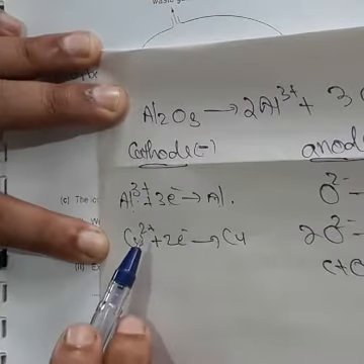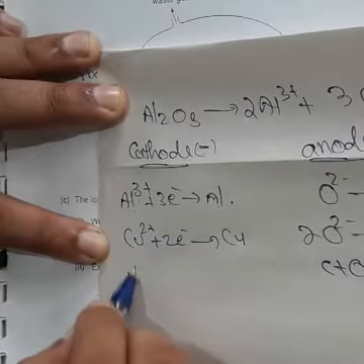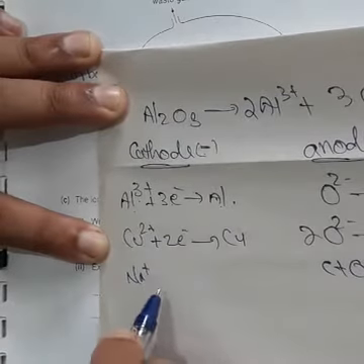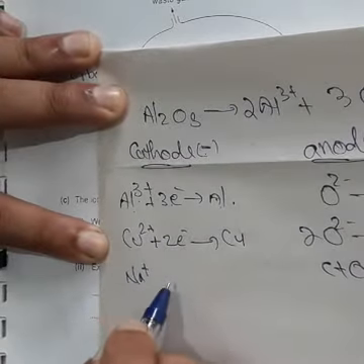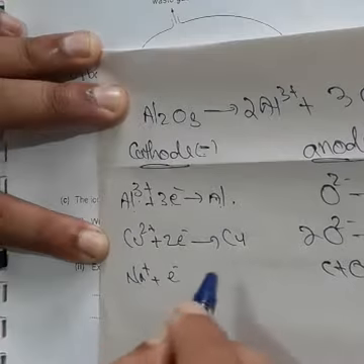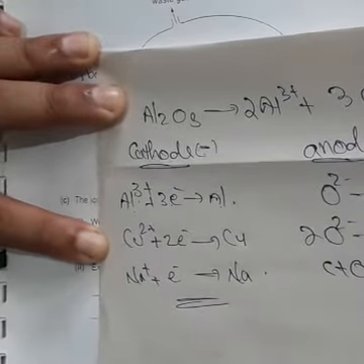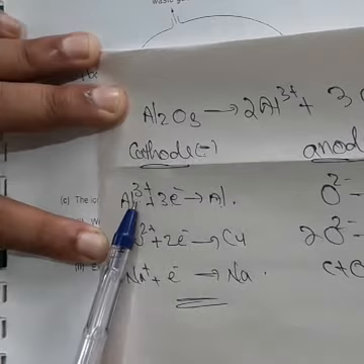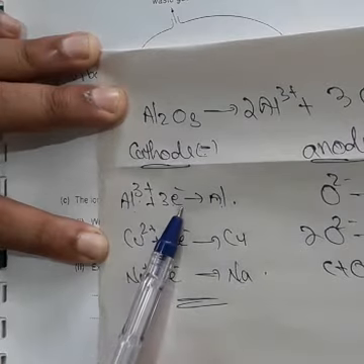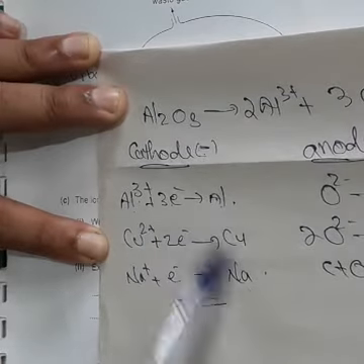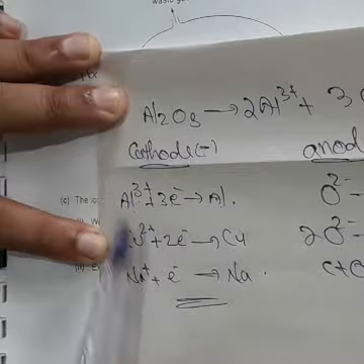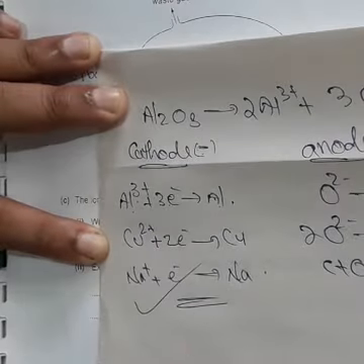If there is one positive charge like Na+, how can you complete the equation? Here one positive charge, so 1 electron giving Na. So you can answer this type of question like this: see how many positive charges, the same number of electrons, change to the same element. Here this side has no charge. Clear?